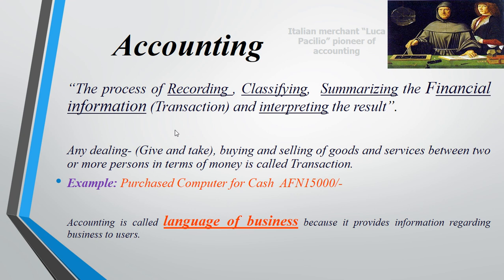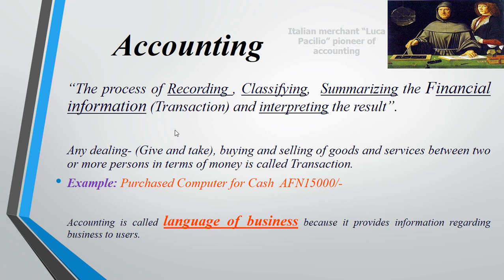Firstly, we are recording in the journal. After that, we are posting them into the ledger, and after that, we are preparing the balance, and there should be the balance between the debit and the credit.